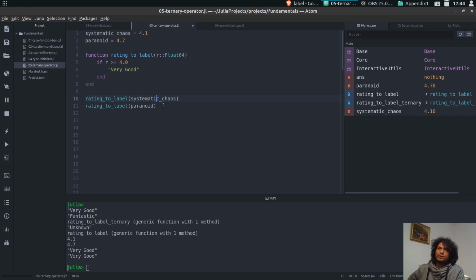So now we can add another level of abstraction where it will also check if it's greater than 4.5, then it will return fantastic. So we can have a nested if-else inside of if.